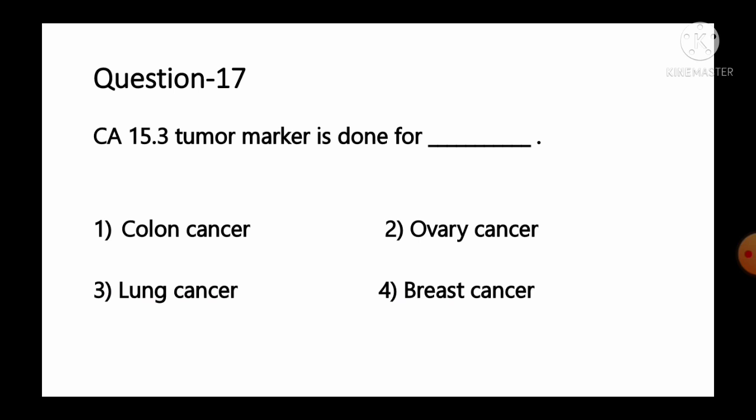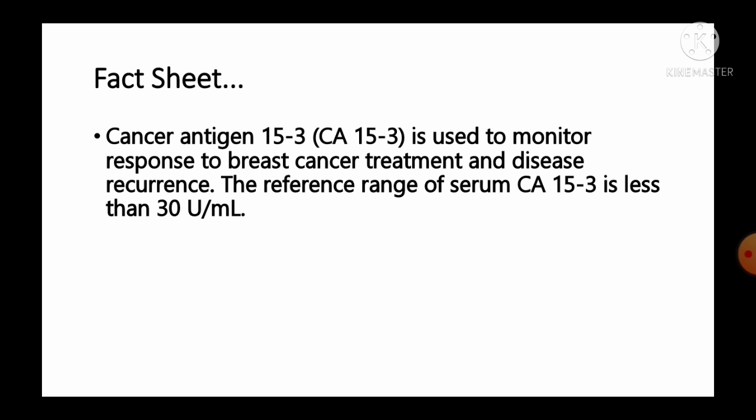CA 15.3 tumor marker is done for option number 1, colon cancer, number 2, ovary cancer, number 3, lung cancer, number 4, breast cancer. And the information available for this question: cancer antigen 15.3 or CA 15.3 is used to monitor response to breast cancer treatment and disease recurrence.